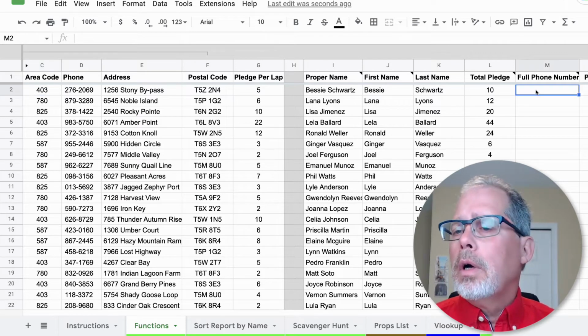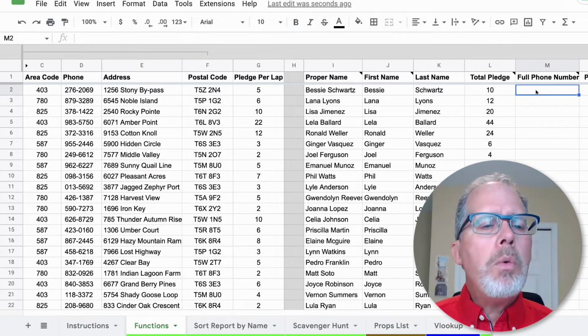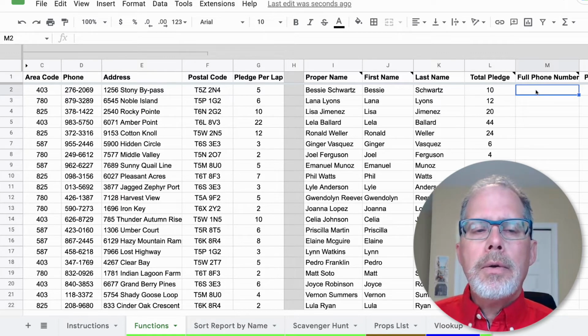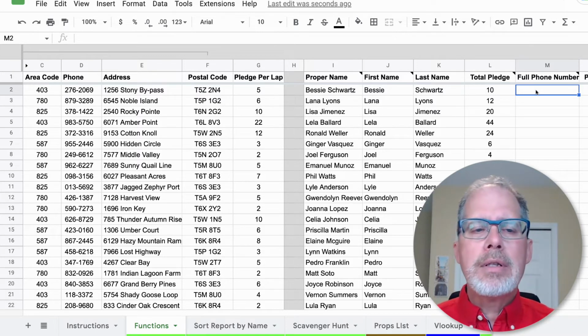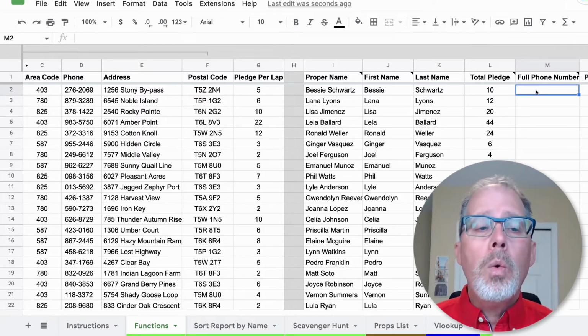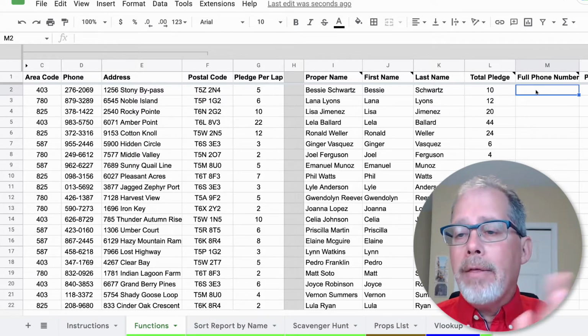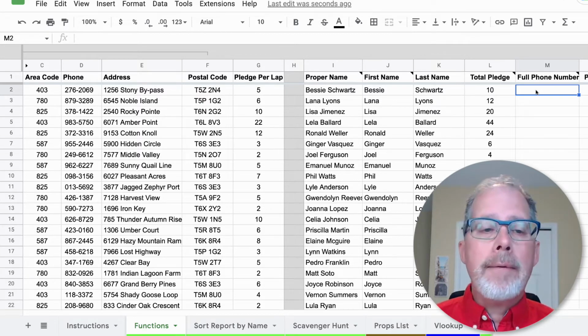So I always ask this in a class, how would you combine that? So this isn't math. So you're not going to do 403 plus 276-2069 because those aren't numbers that you would add up. So you're not going to use a plus sign. What you want is the area code and the phone number. And that's the trick.